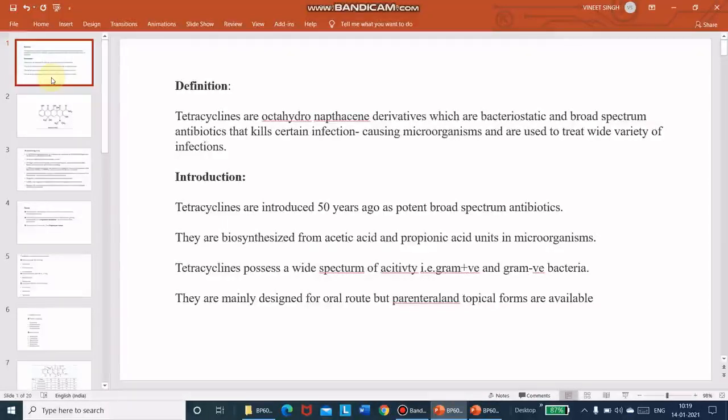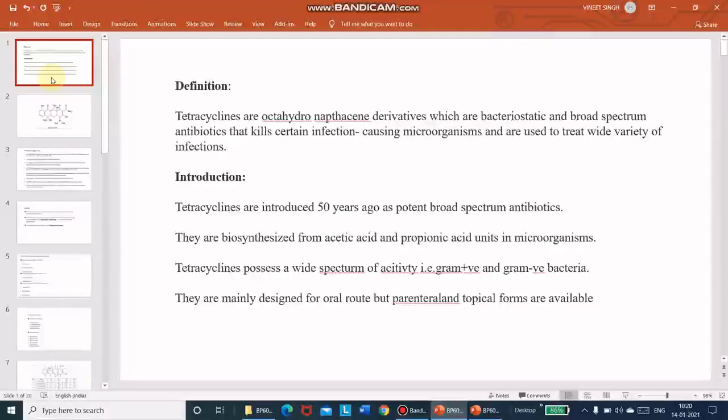Bacteriostatic means these are the antibiotics which do not completely kill the bacteria, they just reduce or almost block the activity of bacteria, but they do not kill. Who kills? The antibiotics which have bactericidal characteristics, like penicillins. So tetracycline is an octahydronaphthene ring derivative, bacteriostatic, and a broad spectrum antibiotic.